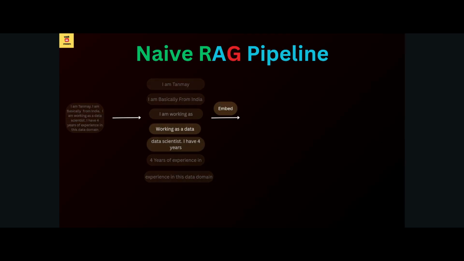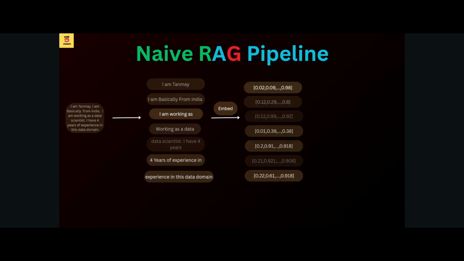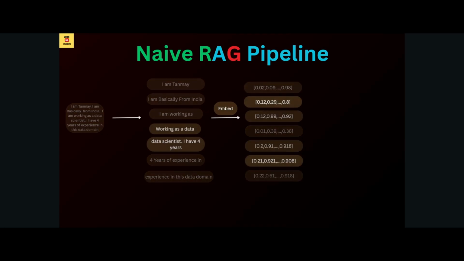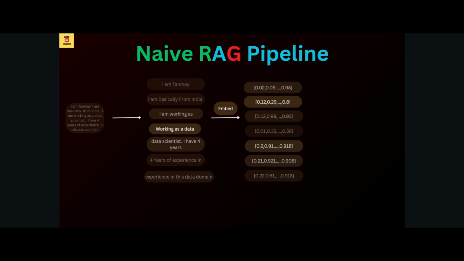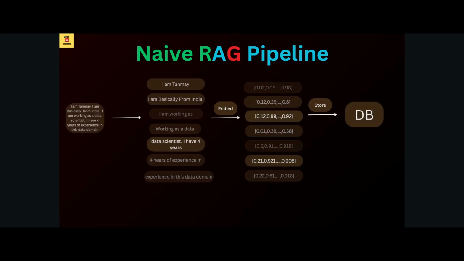Okay, so next, simple, we are trying to embed each and every chunk. Right now you can see I have kept some example embeddings. These are my embeddings of each and every chunk. You guys may know about embeddings. Embedding is nothing but converting our text into numbers so that our models get it. That is why we convert our text into numbers. So the same step is done. Now I am simply storing these embeddings in my DB or database. That's what is happening here.